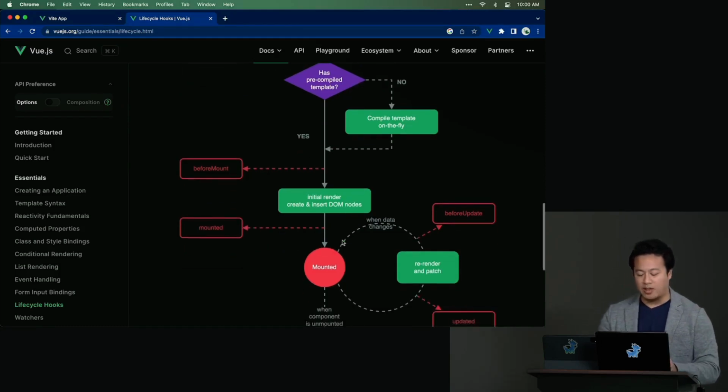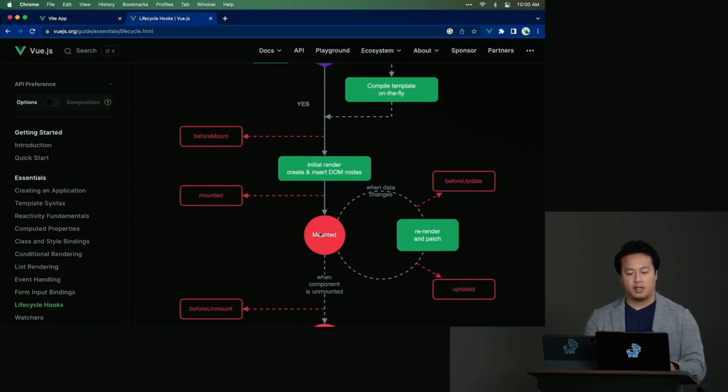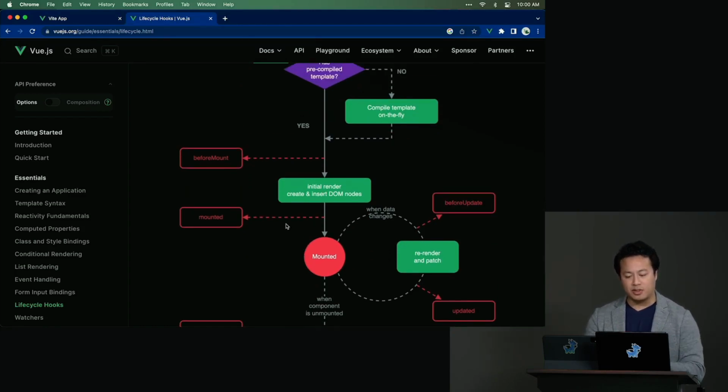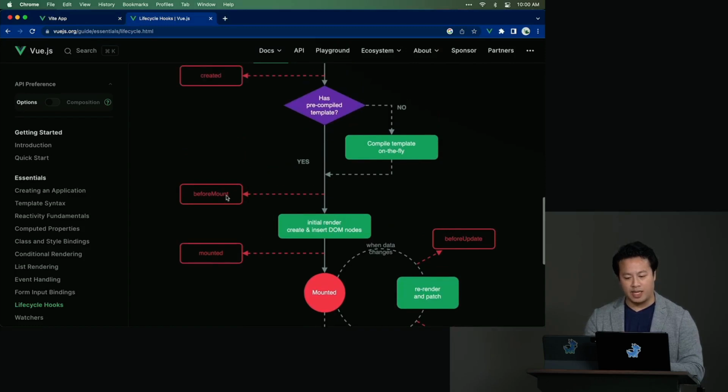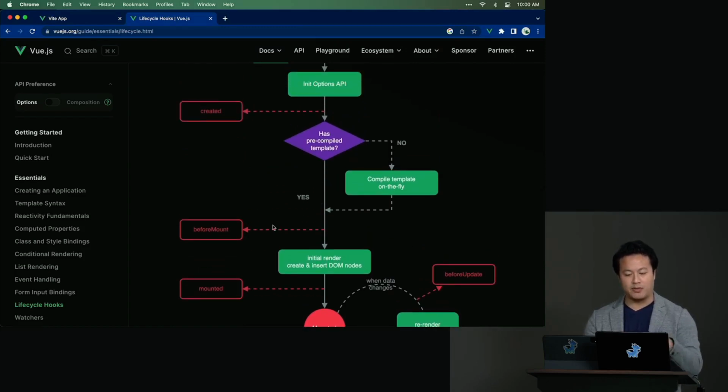And so if we take a look at where that is, basically the way to think of it in your head is that the mounted lifecycle hook is the point when it's basically showing up on the screen. That's the way to think about it. And so in other words, you have the ability to say beforeMount. There's one right here. But then there's also a couple of steps happening before mount.